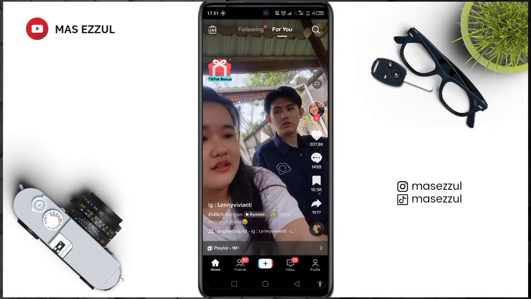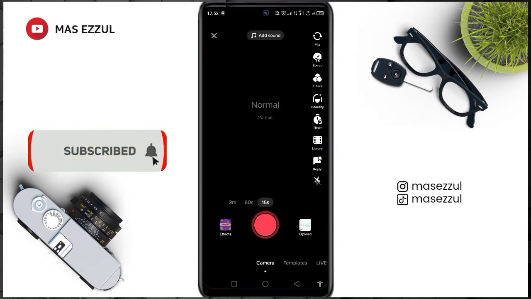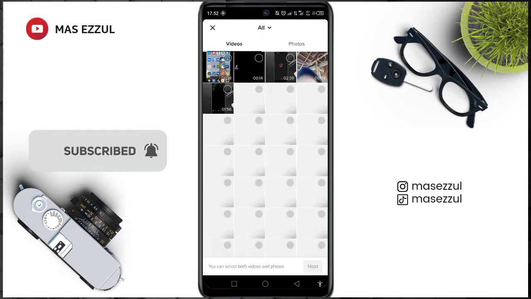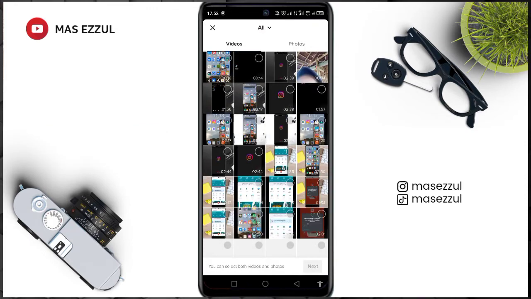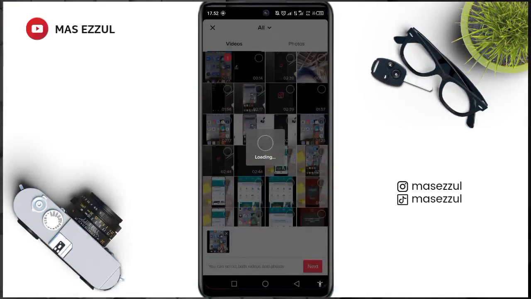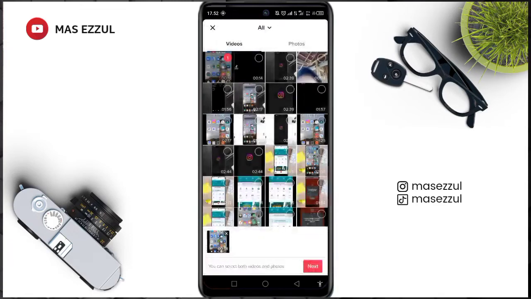In this video, we will share how to remove original sound on TikTok videos. Okay, first you must open TikTok and then we tap the plus, and we tap upload, and we must choose the videos we want to upload to our TikTok account. And please wait for this process.